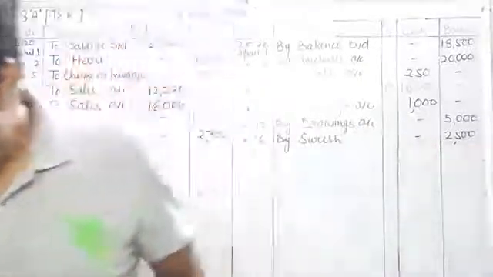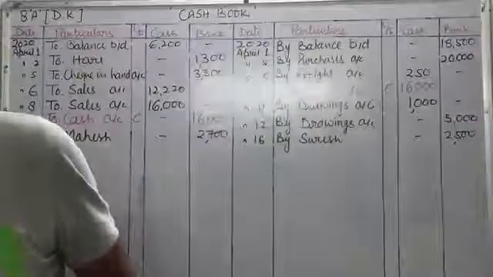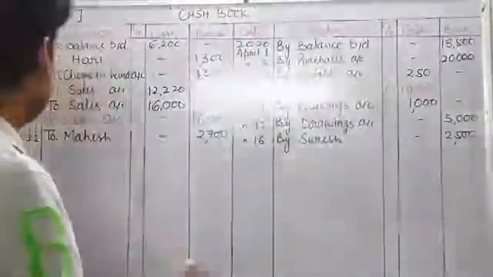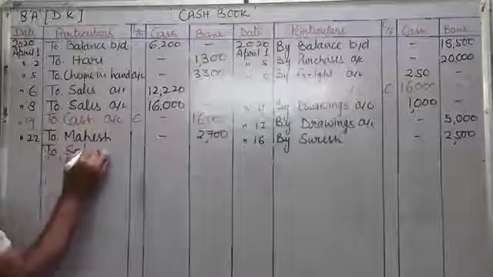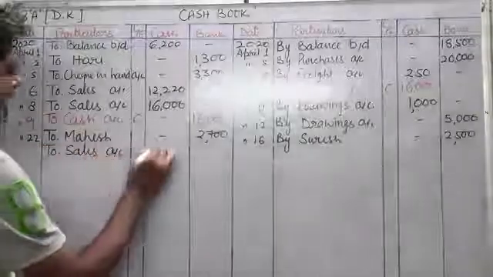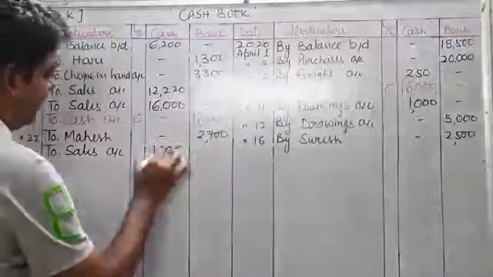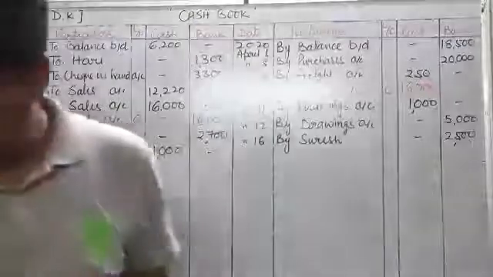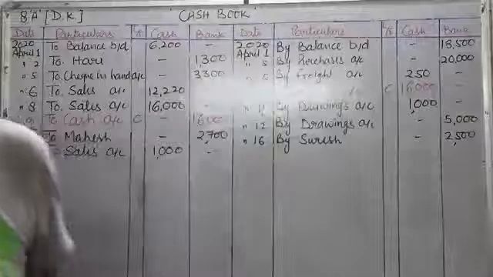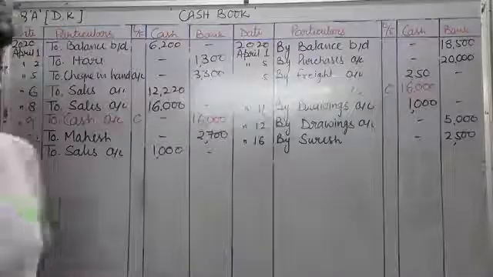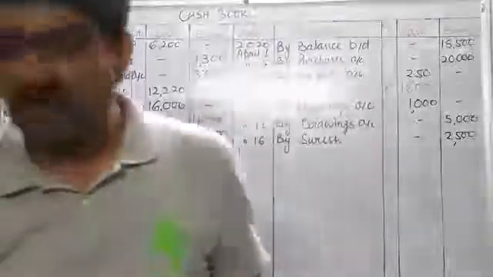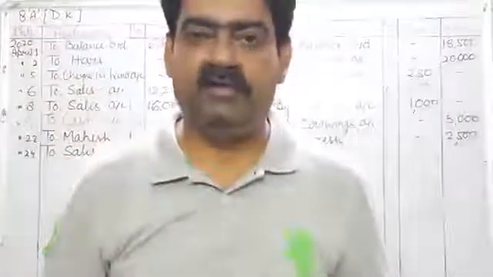Okay, so we are receiving cash worth rupees 1,000, so cash account debit to sales. This particular treatment will come in cash book, to sales account. 1,000 will come in cash column, and date is April 24, and check in hand account debit to sales will be posted in journal.